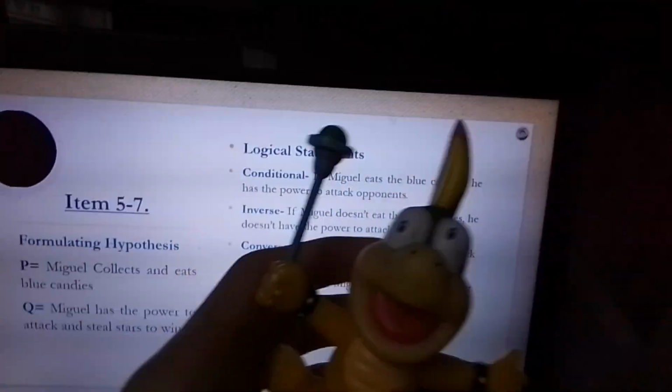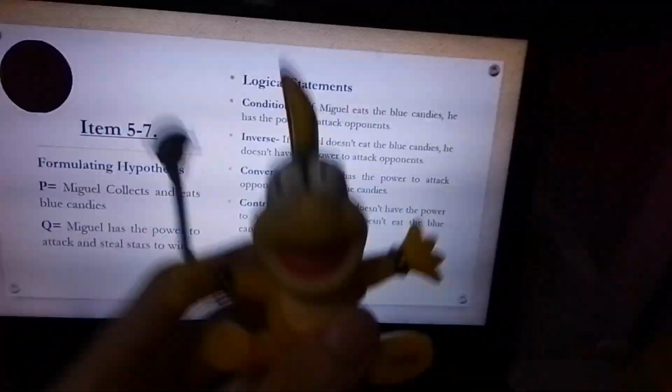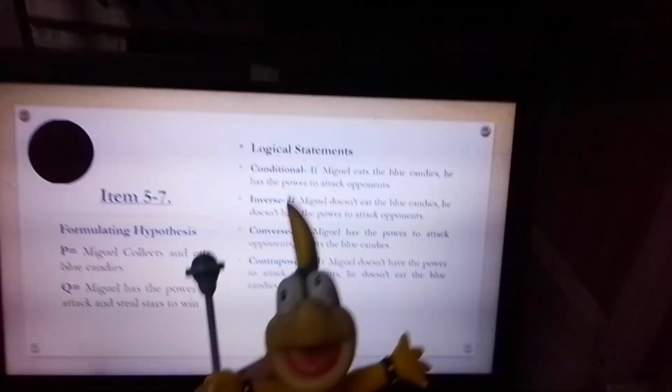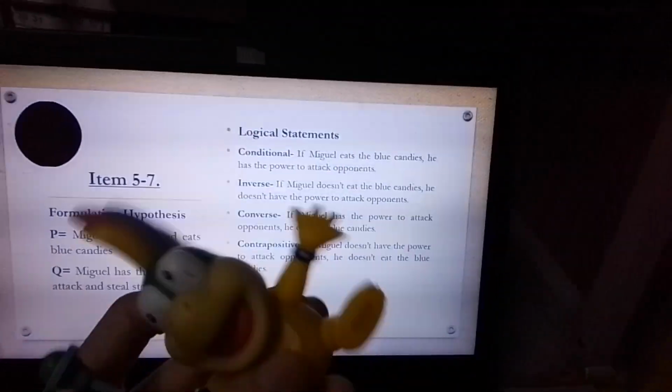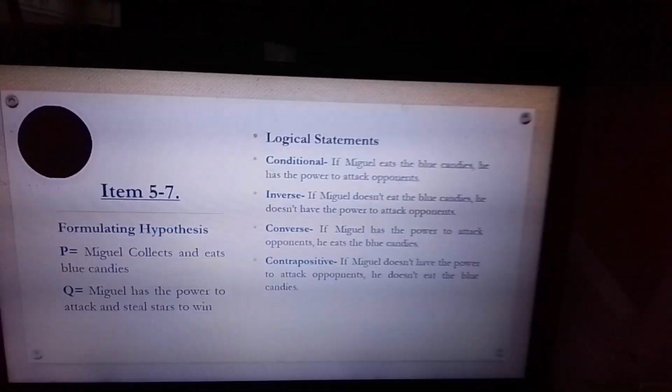You know what they say in Bowser's Warped Orbit? If you really want to win the game, this is what you do. A player must eat every blue candy he collects if and only if he wants to be considered a superstar in the battle. That's right.